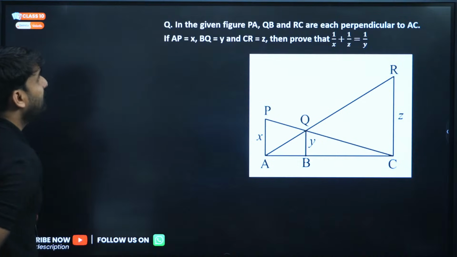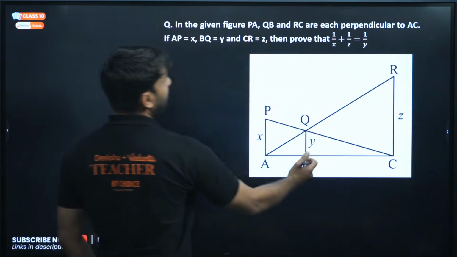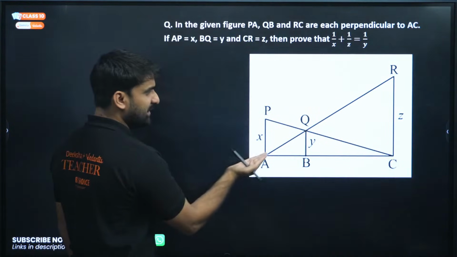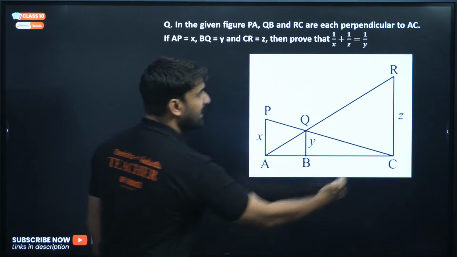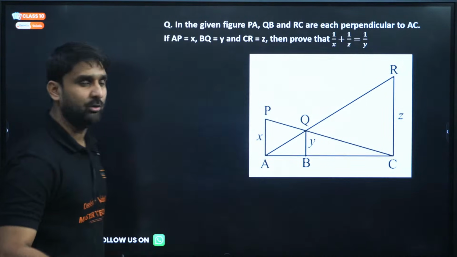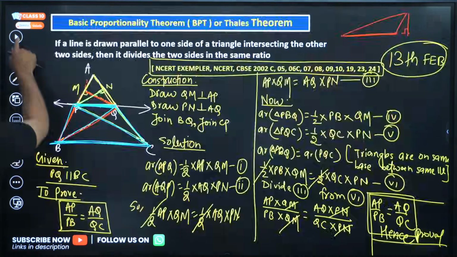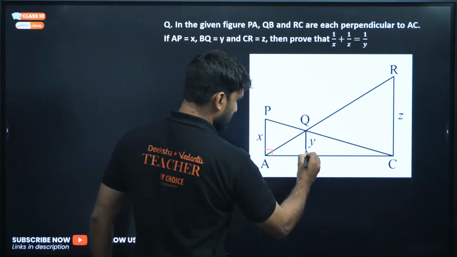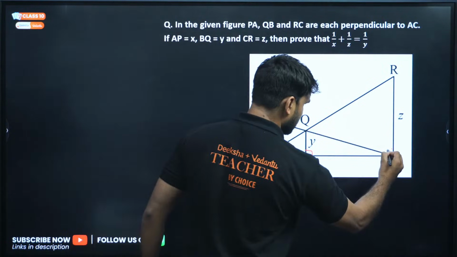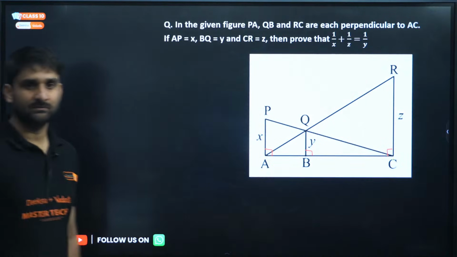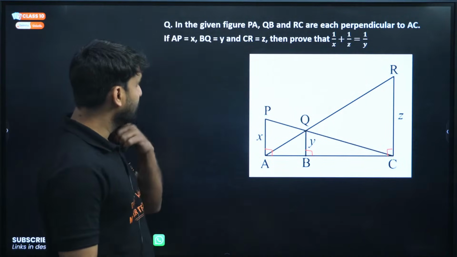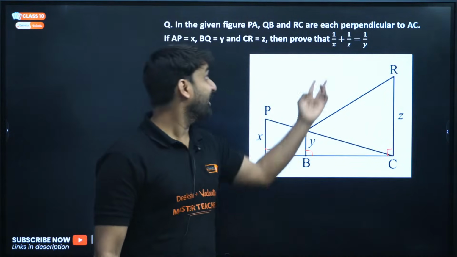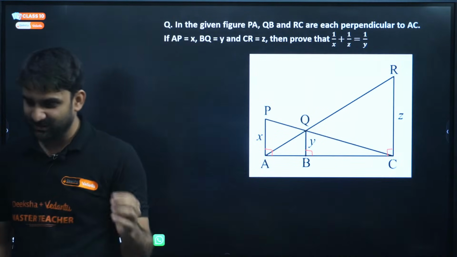In the given figure, PA, QB and RC are perpendicular to AC. So this is a line AC, and PA, QB and RC, all three lines are perpendicular. It implies, my dear champions, that this is 90 degrees, this is 90 degrees, and this is also 90 degrees. PA is x, QB is y, and RC is z. We have to prove that 1 by x plus 1 by z equals 1 by y.